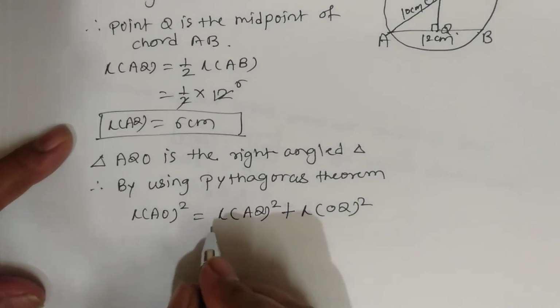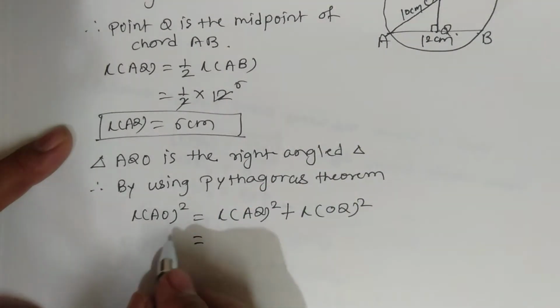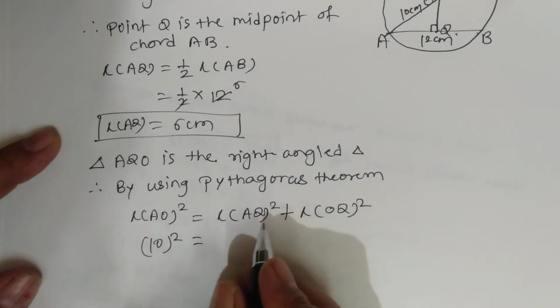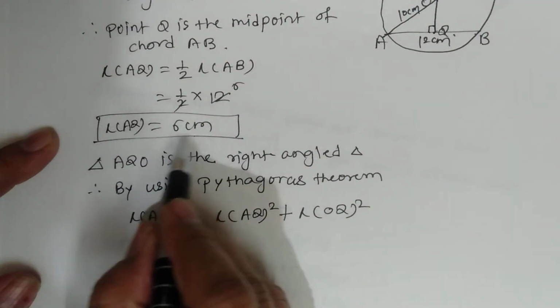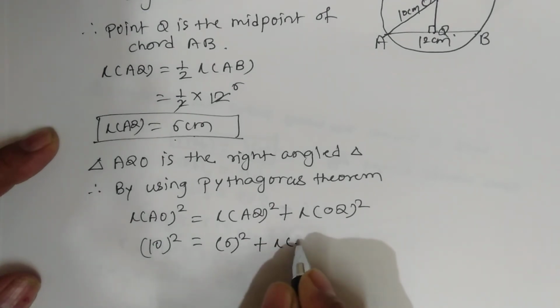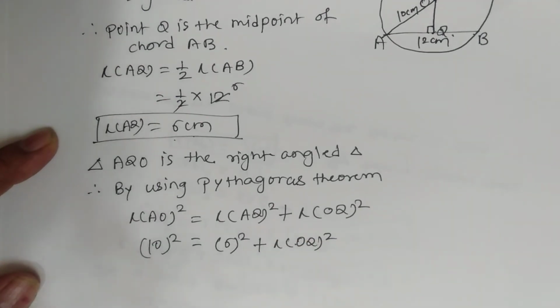Now put up the values. AO is 10 square, AQ is equal to 6 square plus length of OQ as it is.